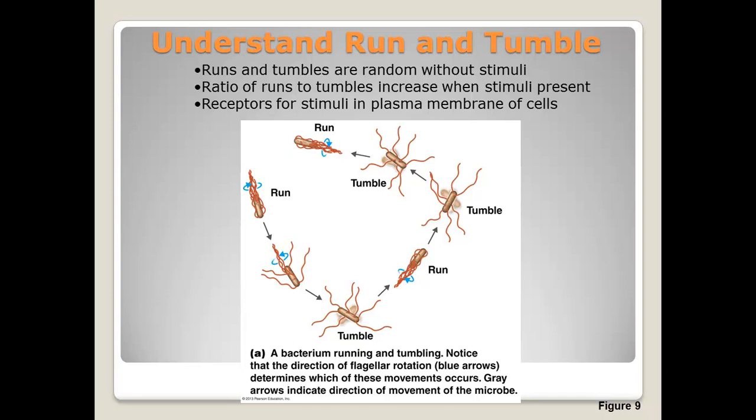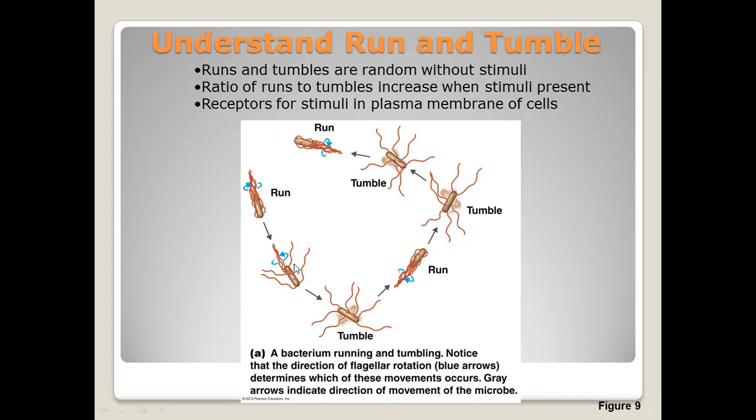Understanding runs and tumbles. The types of movements that a bacterium can have are a run. A run is a rotation in one direction resulting in movement of the cell in a single direction for some time. So here you'll see that we have a run. It's moving in a single direction, sort of like in a straight line, and this is also a run. A tumble occurs when rotation switches directions, resulting in abrupt random changes in direction.